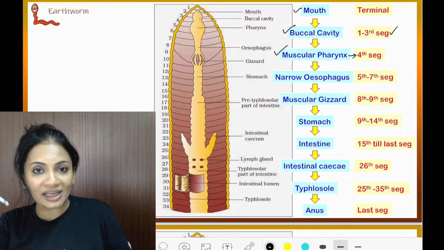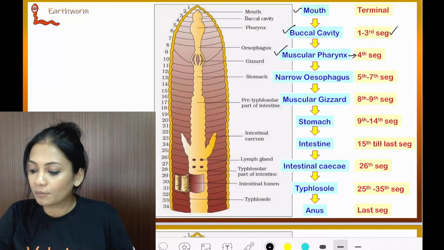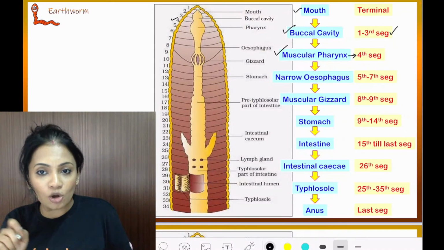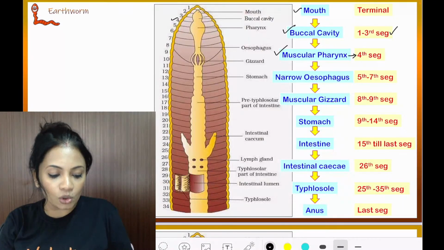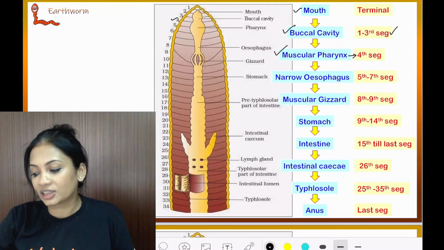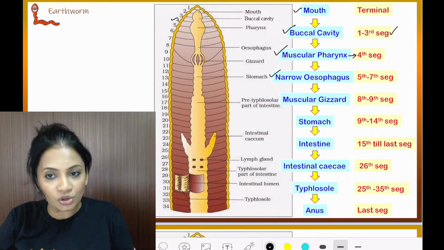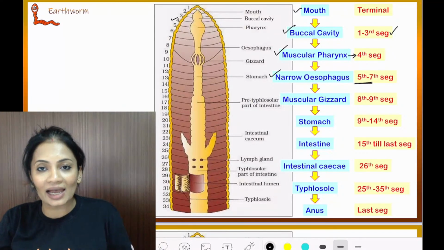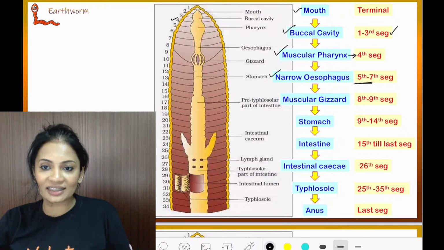So 1 to 3 is the buccal cavity, and segment number 4 is where the pharynx is. Then the pharynx opens up into a narrow esophagus, a small narrow tube, and the esophagus ranges over segments 5, 6 and 7.